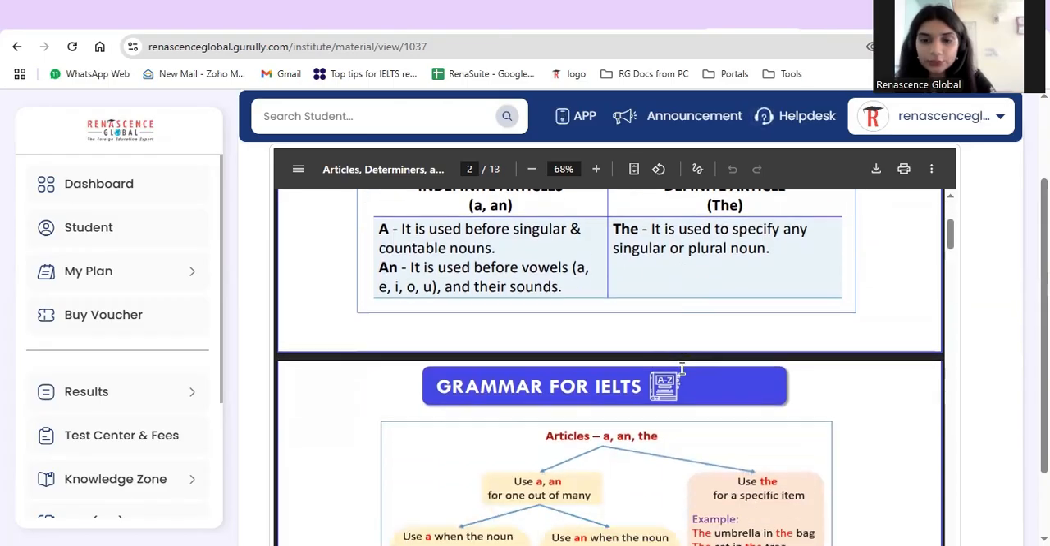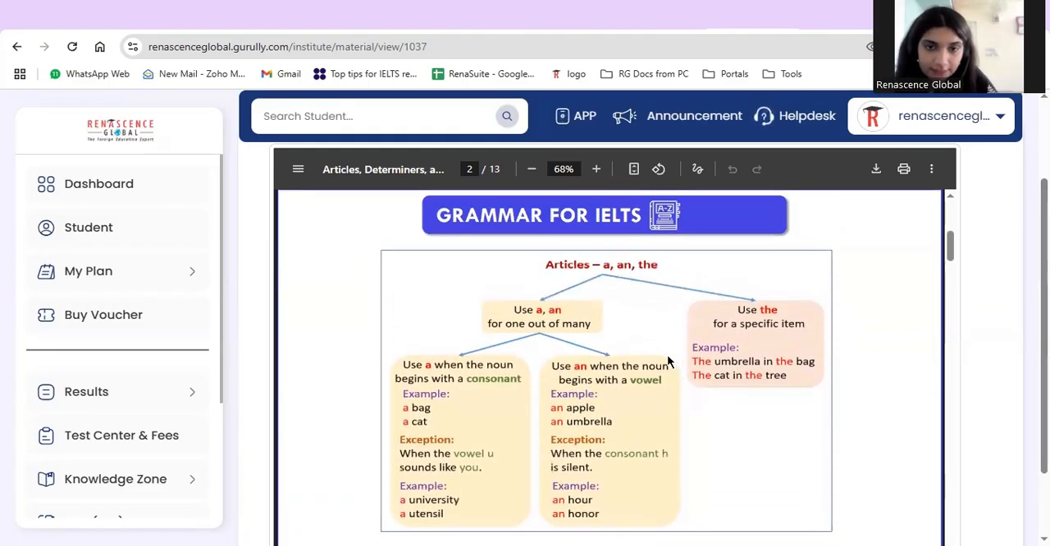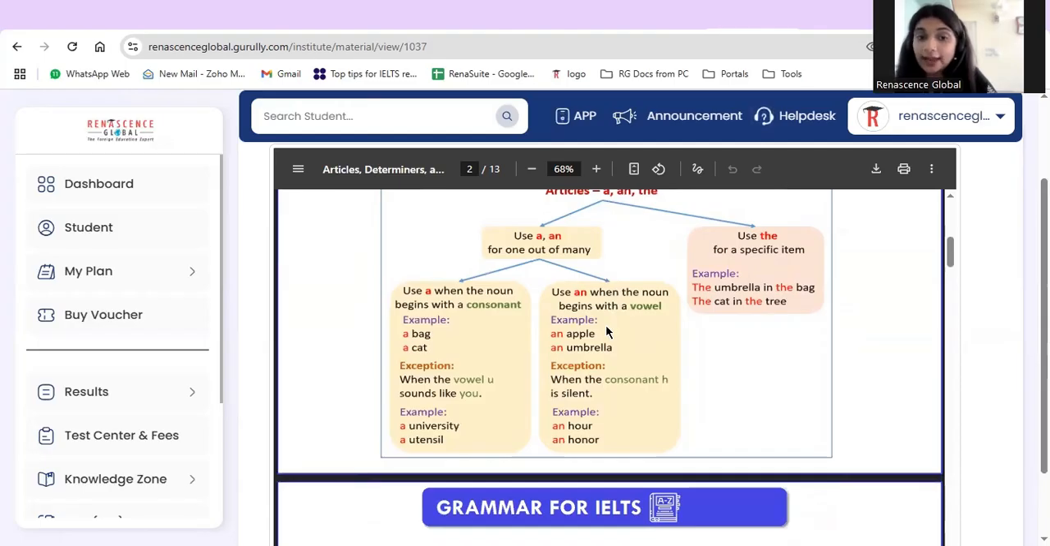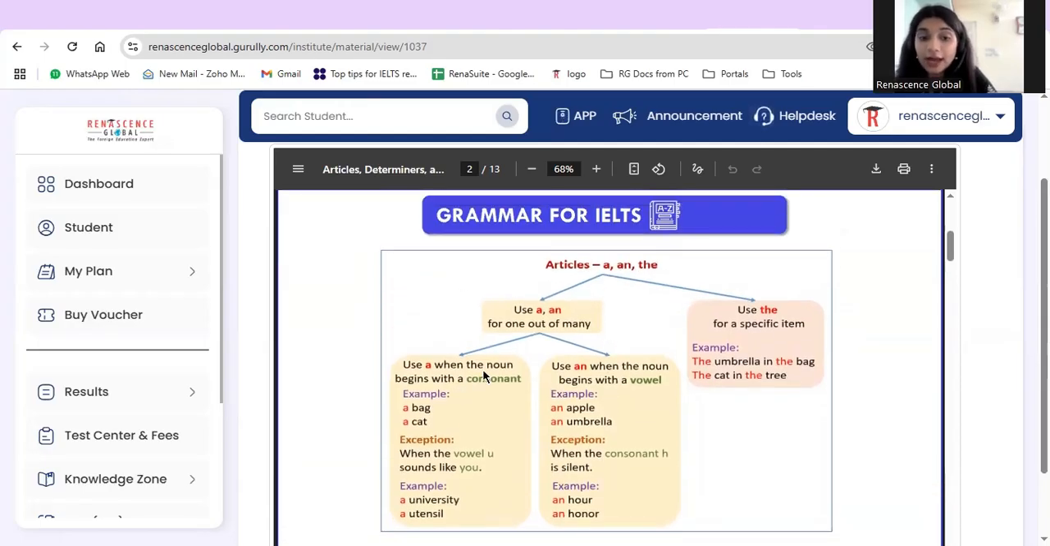Now let us look into articles. The articles are of two types, as we all know: a, an, and then we have the. We use a, an for one out of many, and we use the for the specific term. If we talk about a and an, we use a when the noun begins with a consonant. Consonants are those which are not vowels. So apart from a, e, i, o, u, all the alphabets are consonants. A bag, a cat, a rat. Why are we using a as an article? Because all of these words start with a consonant.